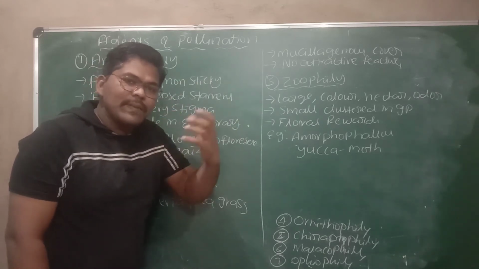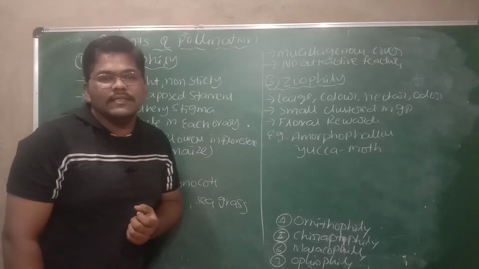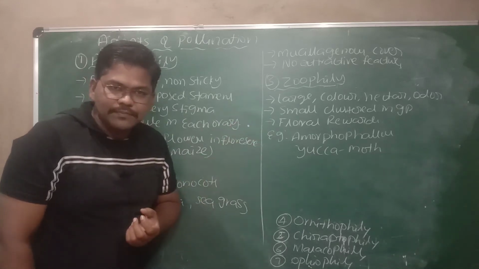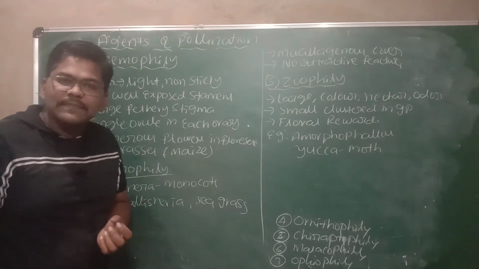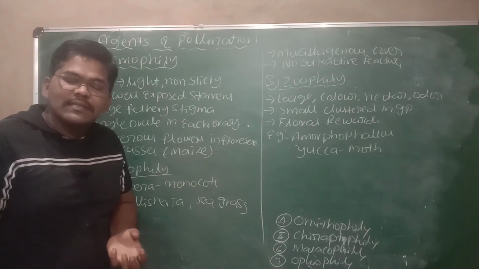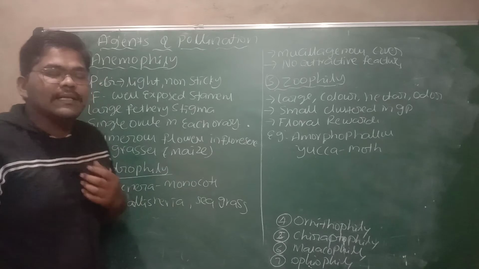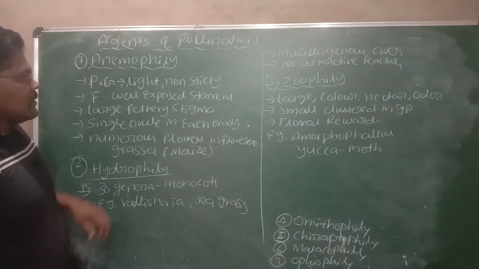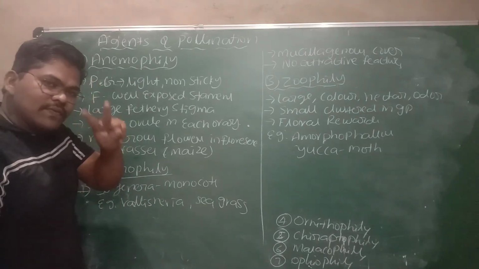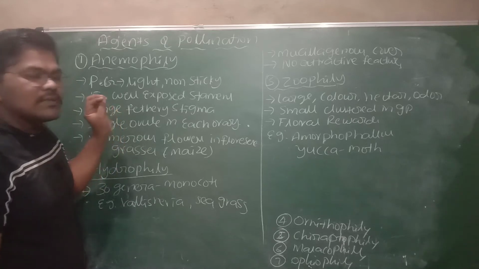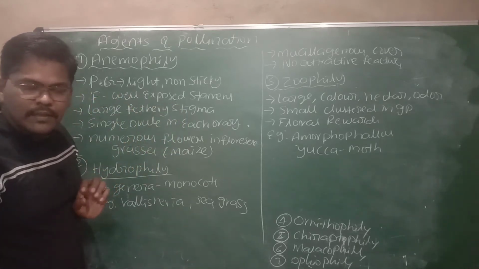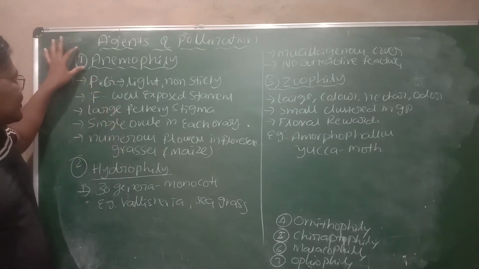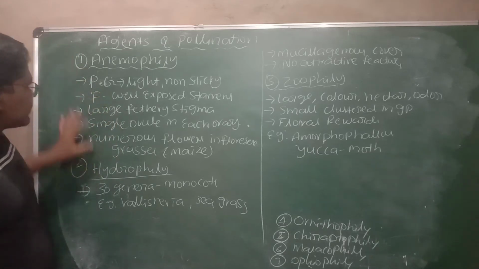Zoophily is one type of biotic pollinating agent, which means it is a living thing. And air and water also help in pollination. Those are non-living things, hence they are called abiotic agents. Okay, there are two types of agents that help in pollination: biotic agents and abiotic agents. The main examples for abiotic agents are air and water.